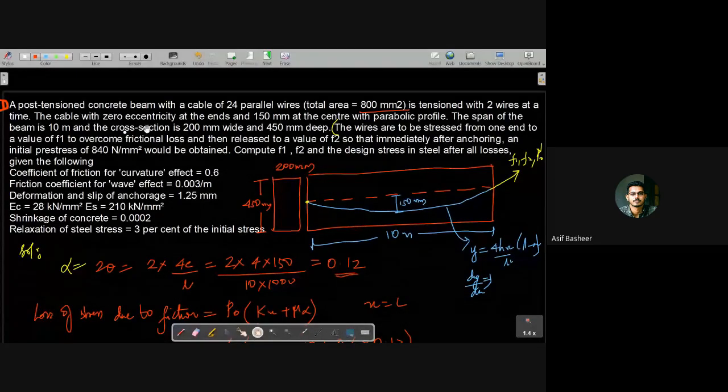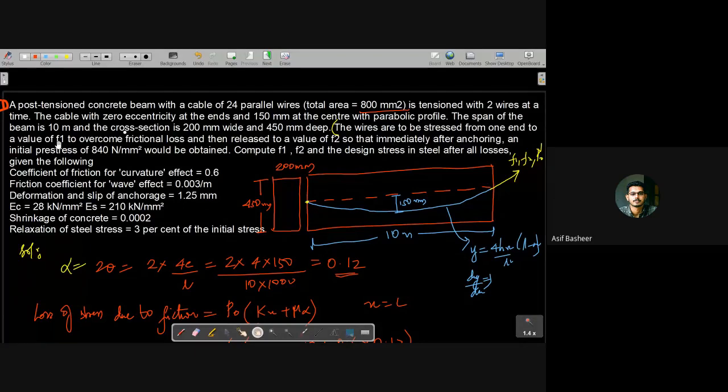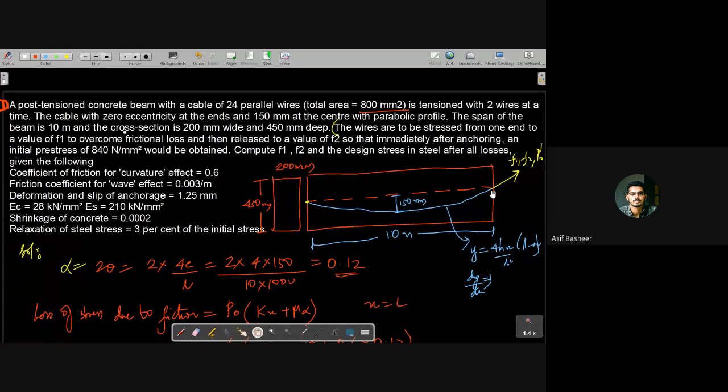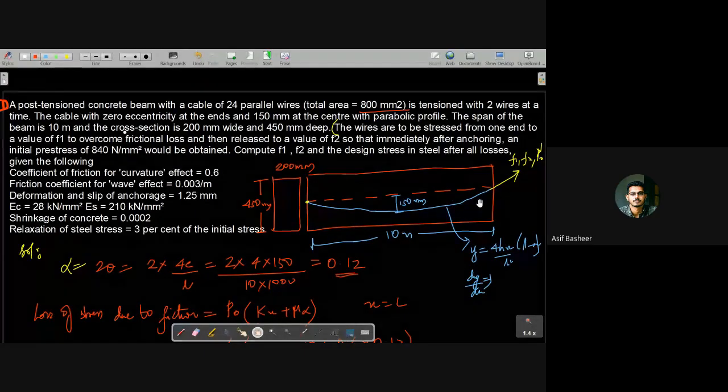That is, F1 is the value before overcoming the friction loss, a higher value compared to F2 and P naught dash, then released to a value of F2 so that after anchoring an initial pre-stress of 840 Newton per mm square will be obtained. So F2 is our initial stress at the time of anchoring. F1 is the stress after friction loss. Understood?